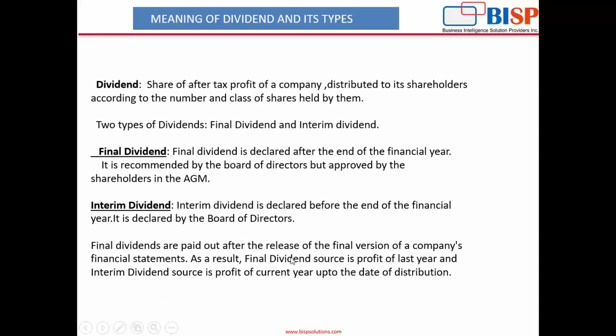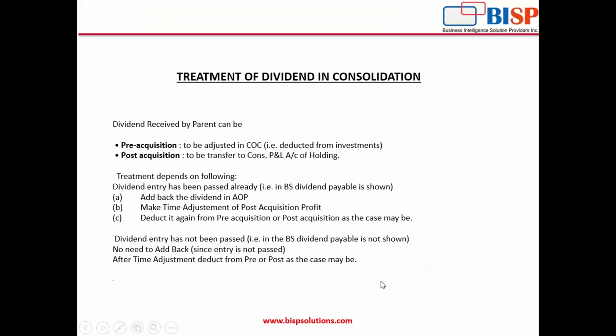As we have seen, final dividend's source is the profit of last year. The profit which we earned in this year, out of those profits dividend is distributed in the next year, so it's a source of last year. And interim dividend is out of the profit of the current year. Now we'll see the treatment of dividend in consolidation.